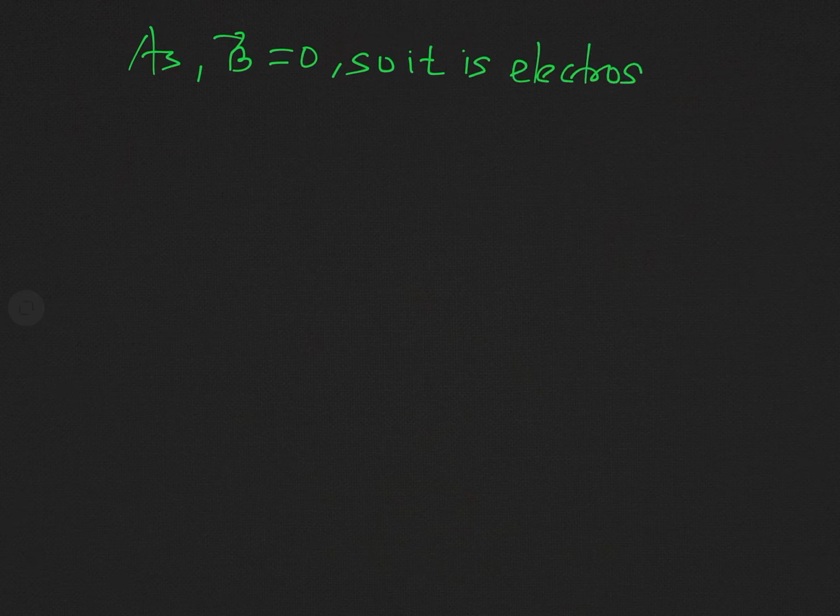And if the oscillation is electrostatic, we can start from the equation of continuity, which refers to the charge conservation principle. So as magnetic field B is equal to 0, B is 0, so it is an electrostatic oscillation.